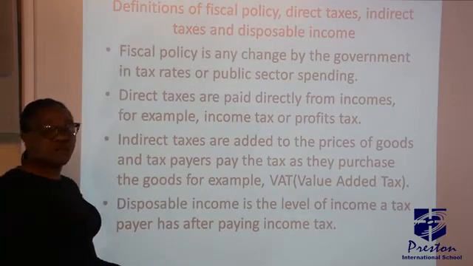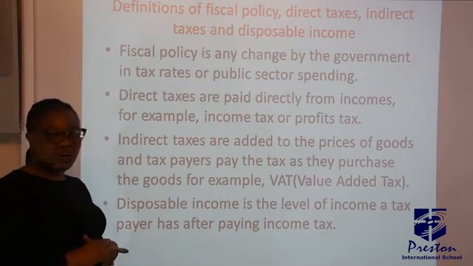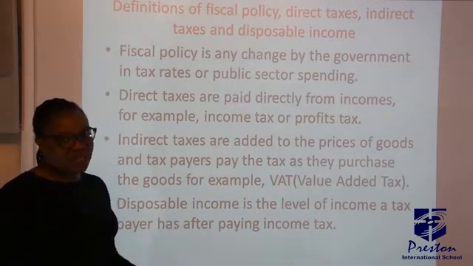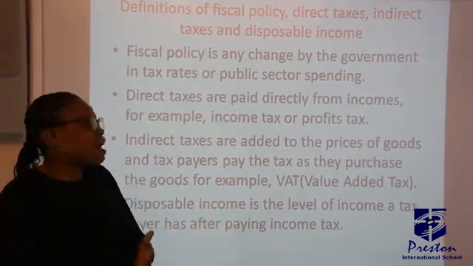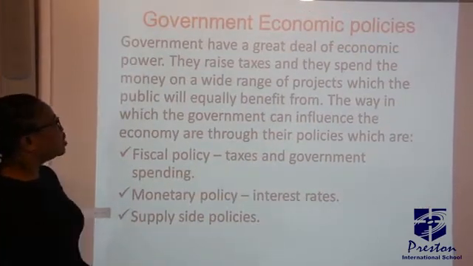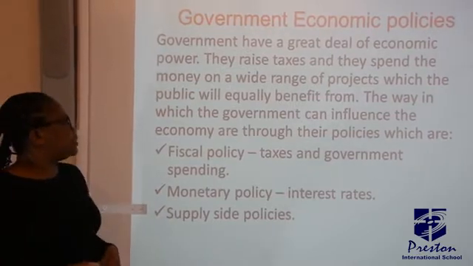Then we have disposable income. Disposable income is the level of income a taxpayer has after paying income tax. After the income tax has been removed, what you have left is what we refer to as disposable income. Now quickly let's look at the economic policies raised by the government.